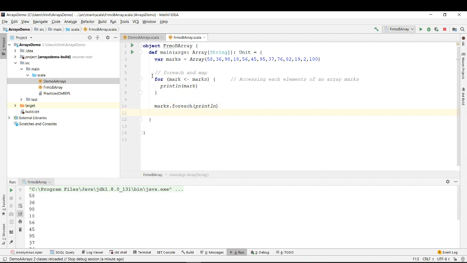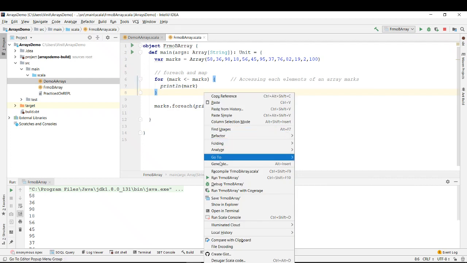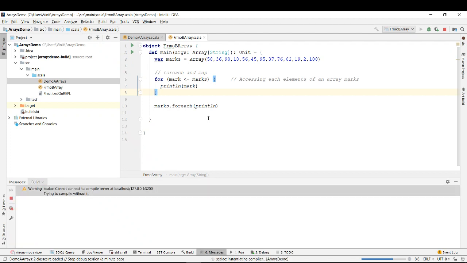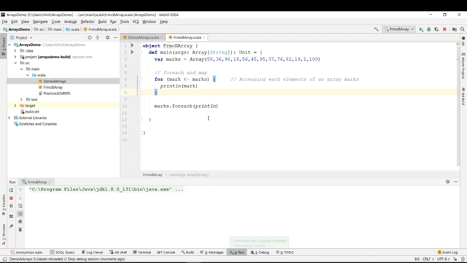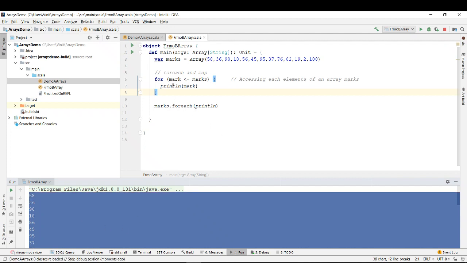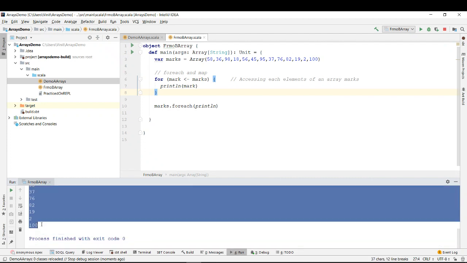It does the same thing that you have done over here. It's a 3-line or 2-line code over here, and here it's just a single line of code. So I just right click and run it. If you see over here, the first output was from the for loop, and the same thing you can do with relatively fewer lines of code by using a for each statement.